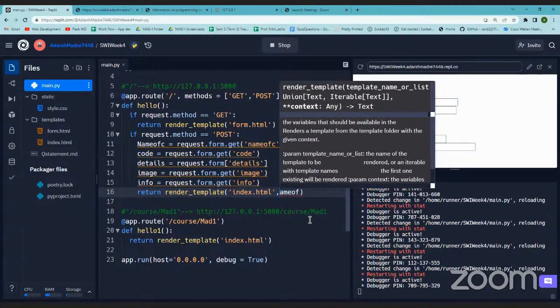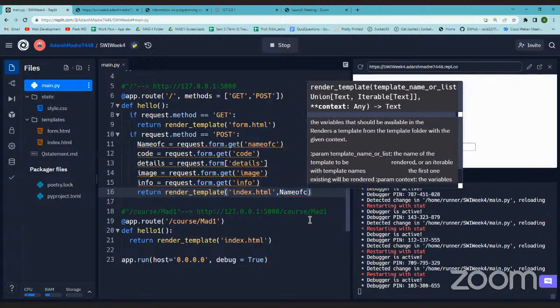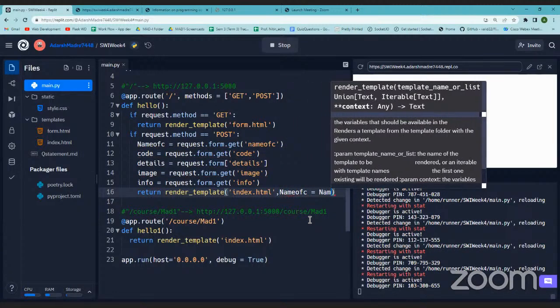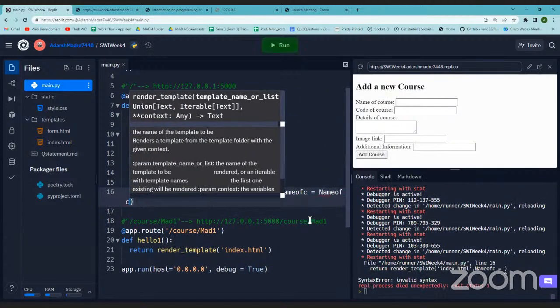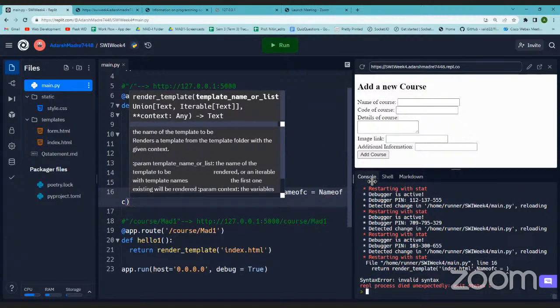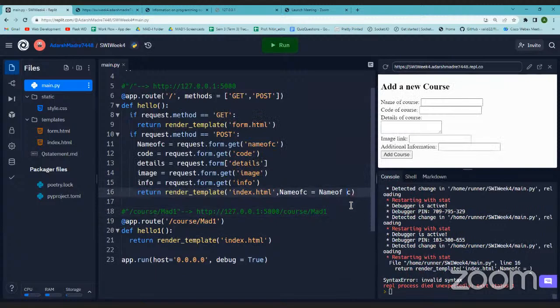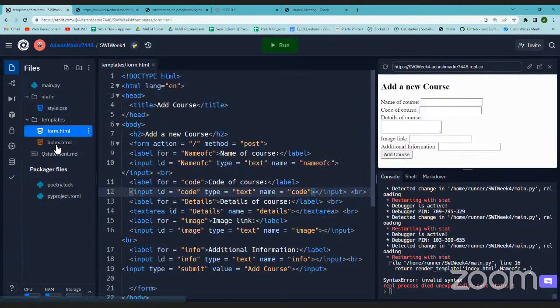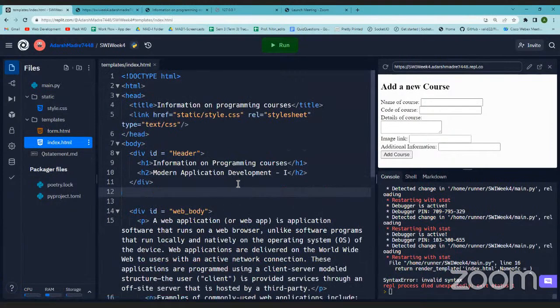I can individually pass the data: name of C equals name of C. You're assigning it to a variable. This variable is a part of HTML which you can use in your index. So instead of writing this modern application development one, I can use simple Jinja and add that variable name.